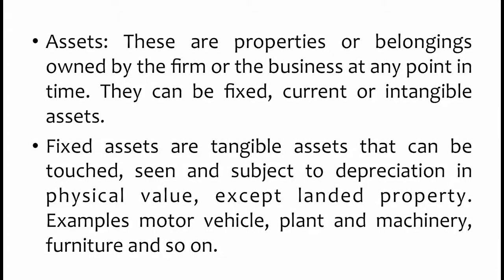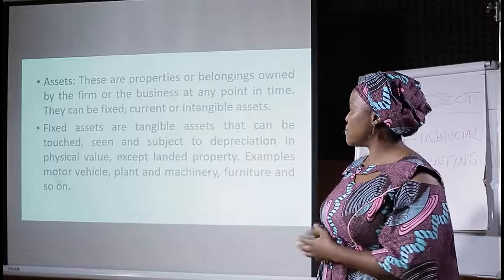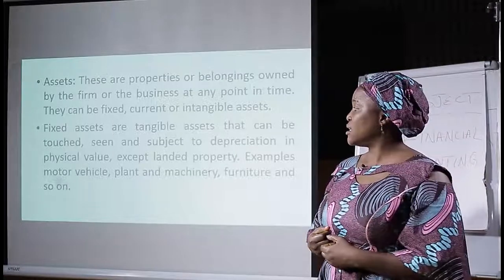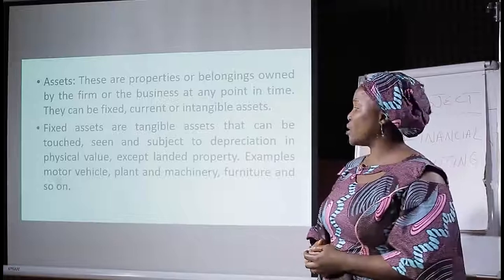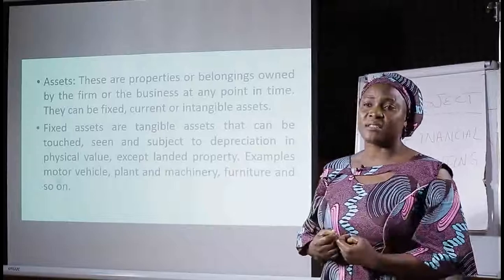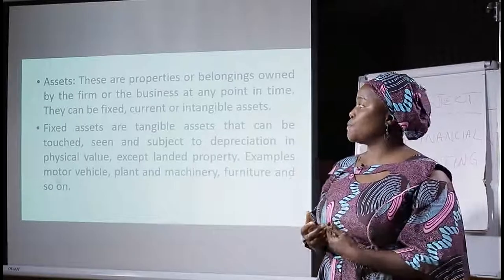Fixed assets are tangible assets in the sense that you can see them, you can touch them, and they are subject to depreciation in physical value except landed property. Fixed assets are assets that you can see. Whatever you can see are called tangible assets. For example, we have the motor vehicle. It's an asset to your business. It brings resources to your business. We have plant and machinery. We have furniture and fittings, and so on.